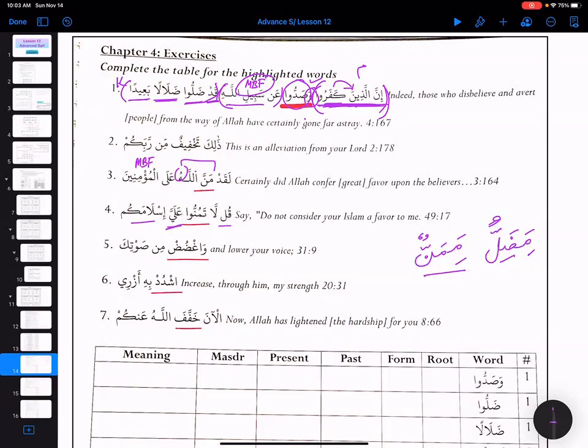So la tamunnu, again same, we have jumla manna fi'liya, right? So let's label it. Qul, and then after that maqul, everything. Qul, and then the maf'ulun bihi is maf'ulul qol, everything. Very good. Maf'ulun bihi, fi mahall nasab. And then la tamunnu.